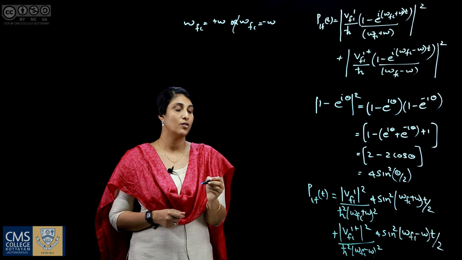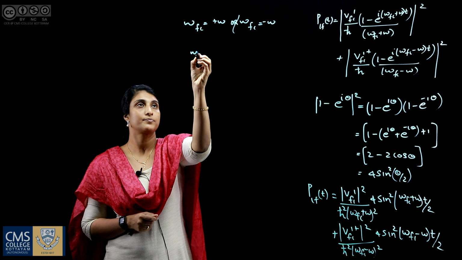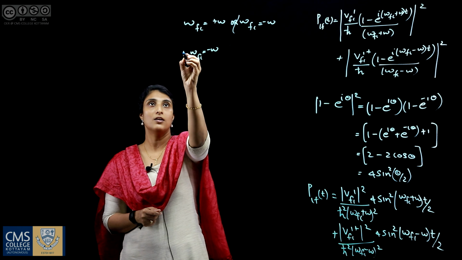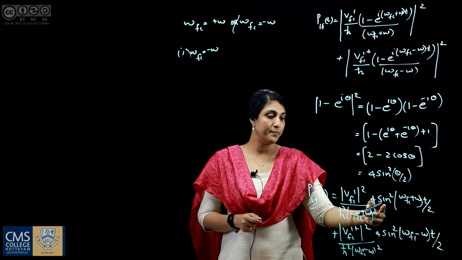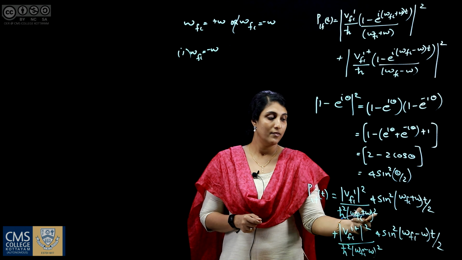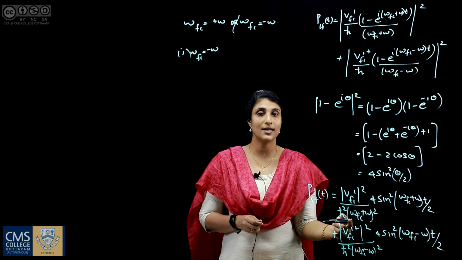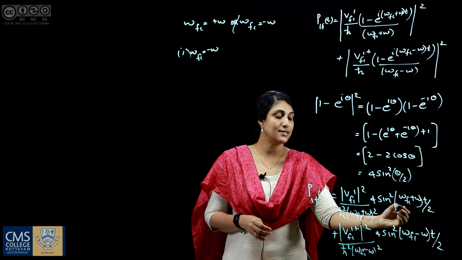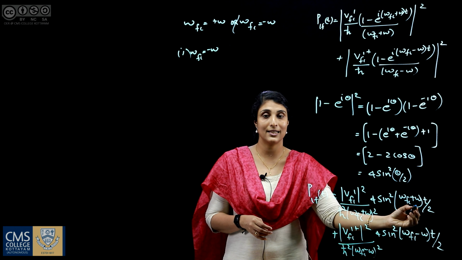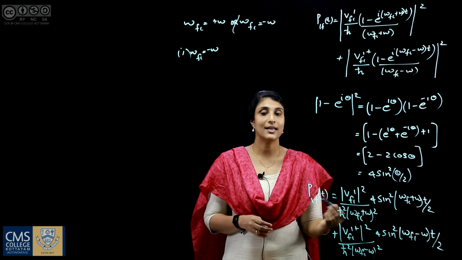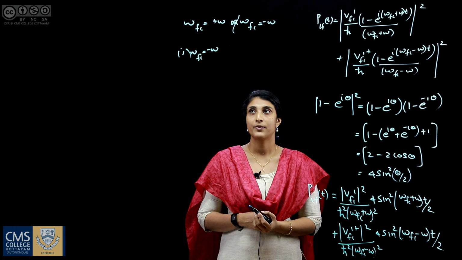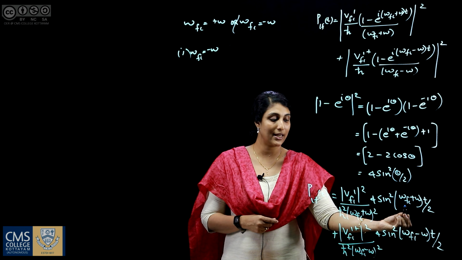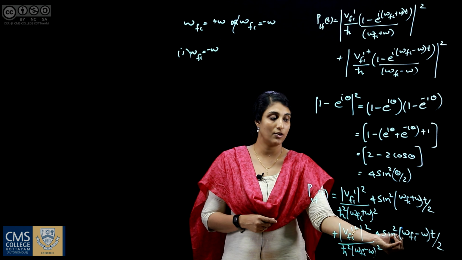If we consider omega fi equals minus omega, we got 0 by 0 term. So we consider omega fi approximately equal to minus omega, so that this term will be very small. If theta is very small, sin theta can be approximated as theta. So when omega fi equals minus omega, only this term becomes significant and the second term is not significant.